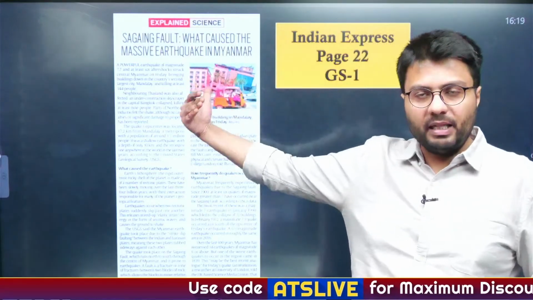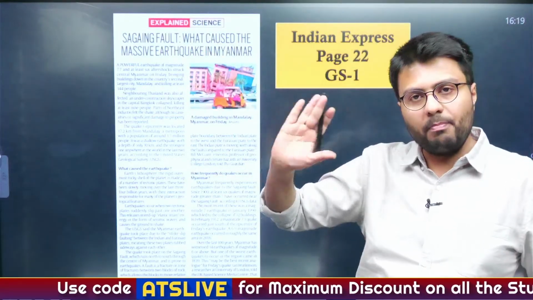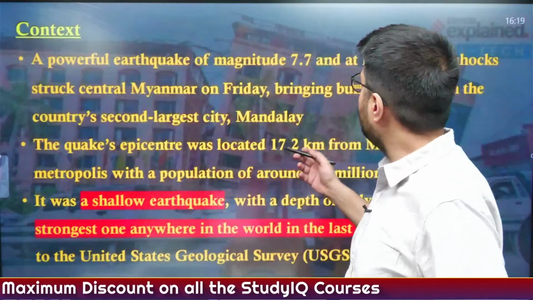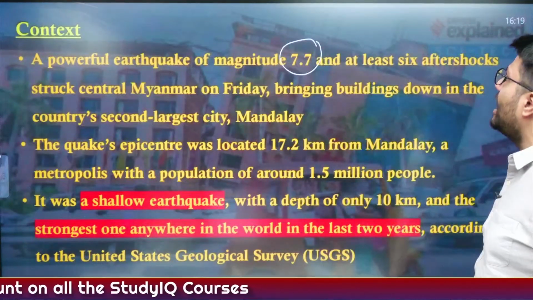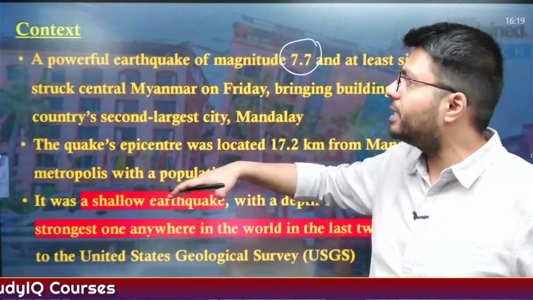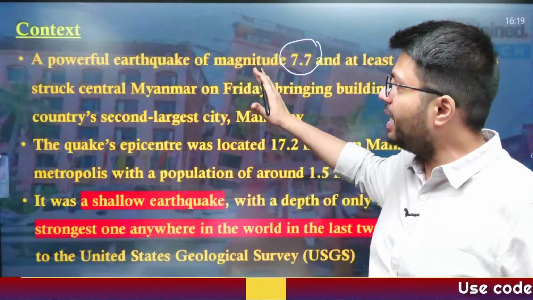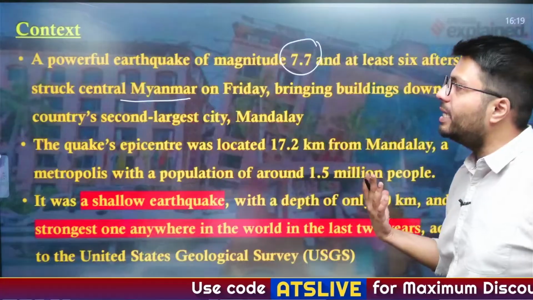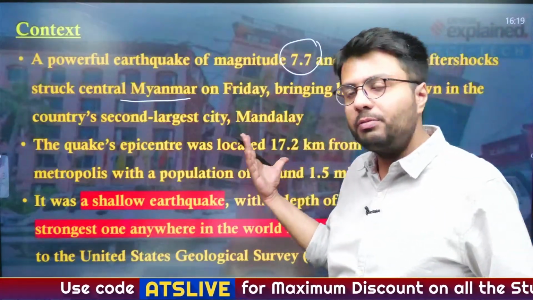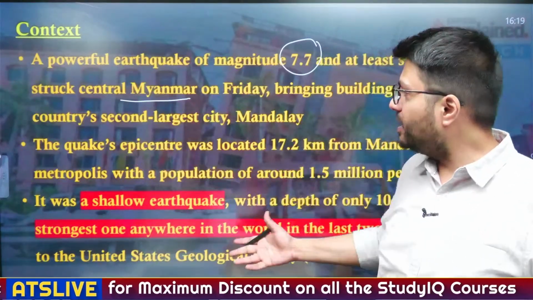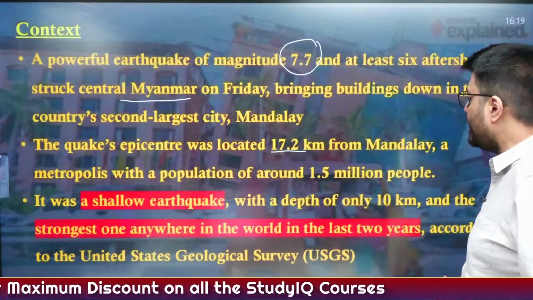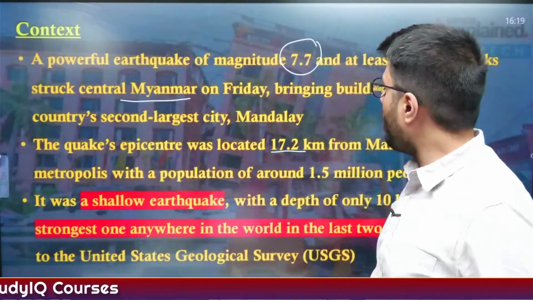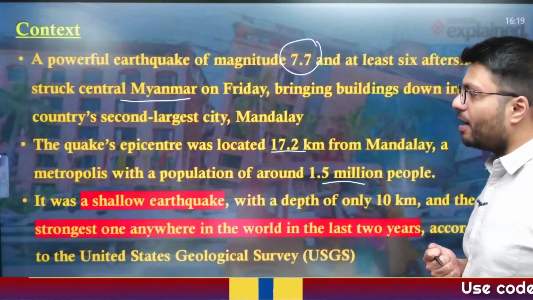This article appeared in the Explained section, and it talks about the massive earthquake that happened yesterday in Myanmar. This powerful earthquake, with a magnitude of 7.7, and at least 6 aftershocks, was experienced in the central part of Myanmar on Friday, bringing buildings down in the second largest city of Myanmar, that is Mandalay. The quake's epicenter was located about 17.2 kilometers away from Mandalay, a metropolis with a population of around 15 lakh people.